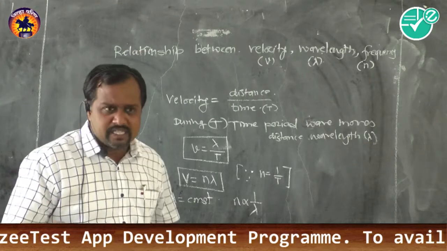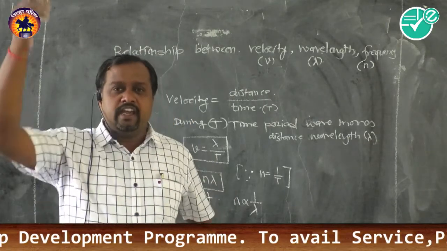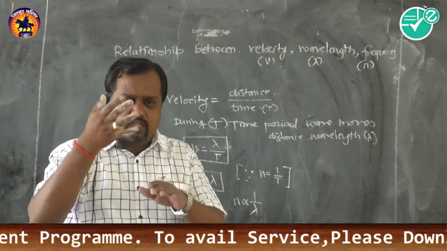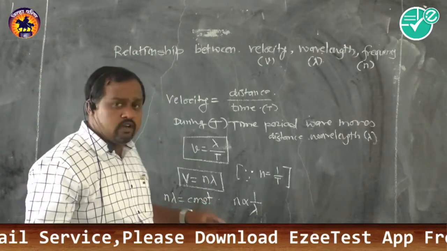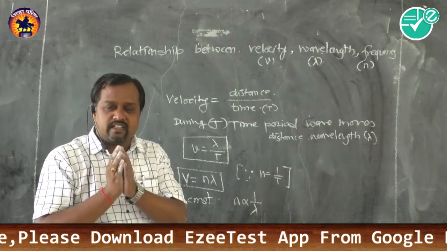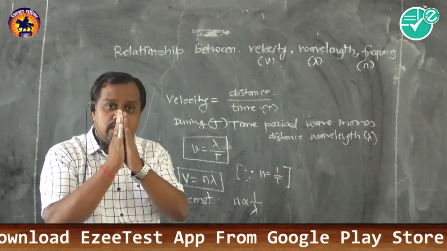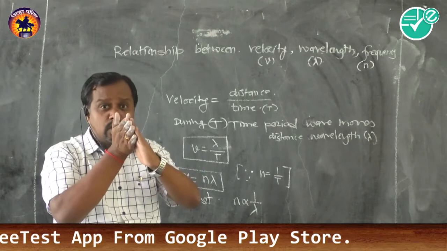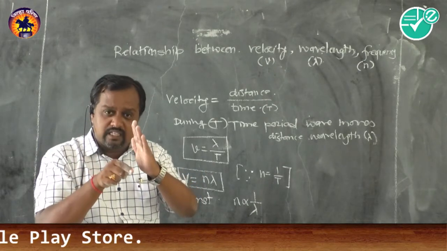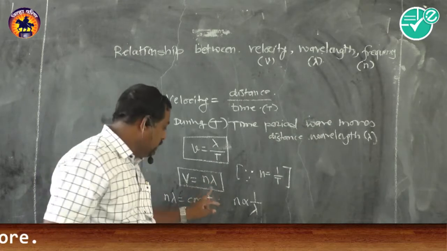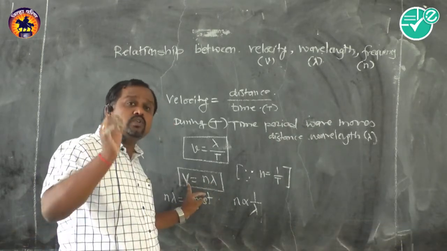We have examples in our light section also. When a light ray passes through air and goes into water, we observe that the path is not a straight line, it is inclined. Why does it show like this? Because the frequency remains the same, while the wavelength and velocity change.